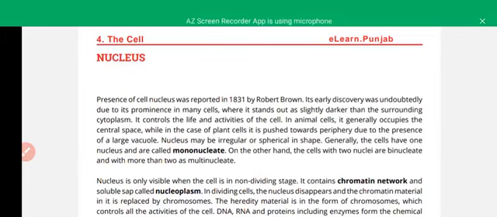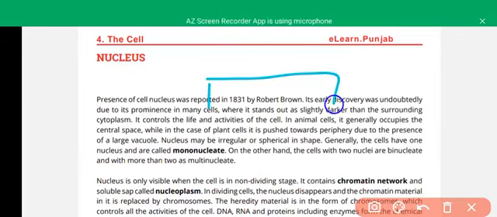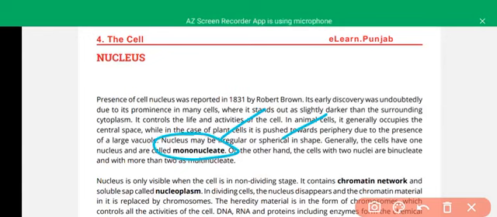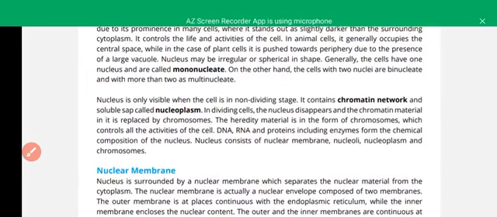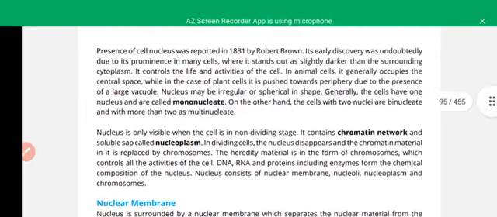The nucleus is the central part of the cell, and it is very important how it was discovered. It was discovered in 1831 by Robert Brown. It was very prominent because it was a darker space near the center. The nucleus may be irregular or spherical in shape, and generally a cell has one nucleus, called mononucleate, but cells with two nuclei are binucleate, and multiple nuclei can also be formed. For example, muscle cells have multiple nuclei, and paramecium has two nuclei.